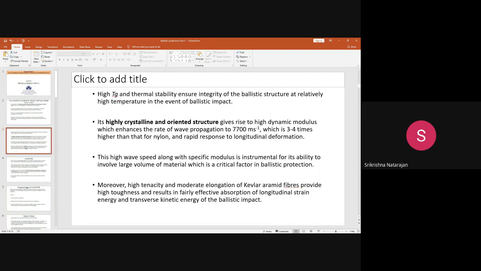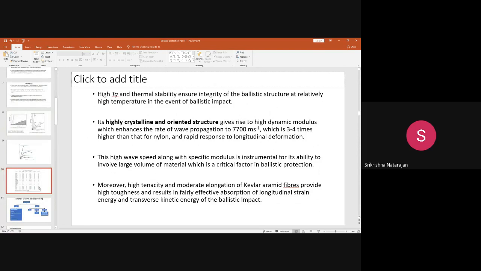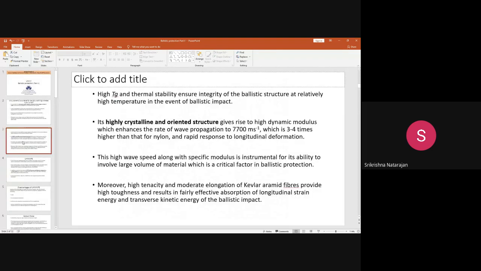High modulus, I have already explained with the help of an equation, hope you recall in our previous lecture, how the transverse wave velocity is equal to the square root of modulus by density. So when the modulus increases and the density is lower, you will get a higher wave velocity. So the first thing is the modulus, and the second important thing is why Kevlar is so effective,